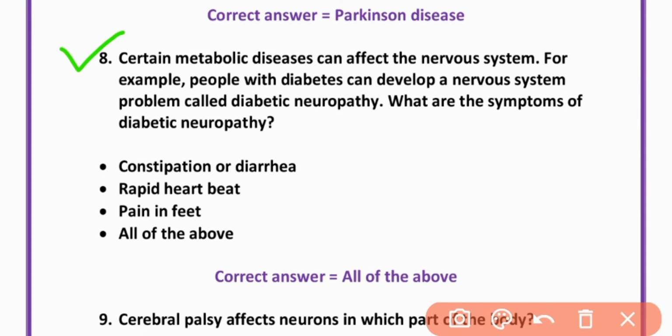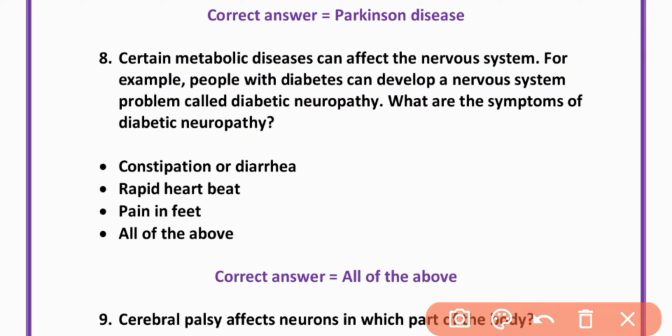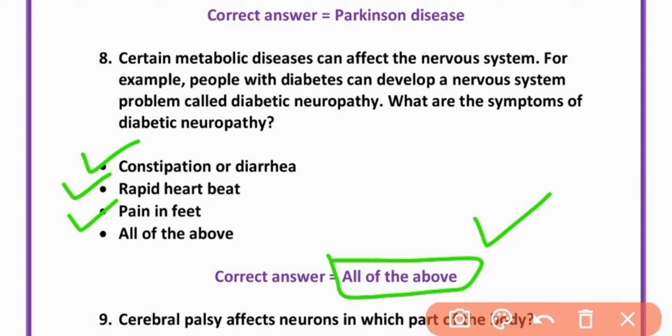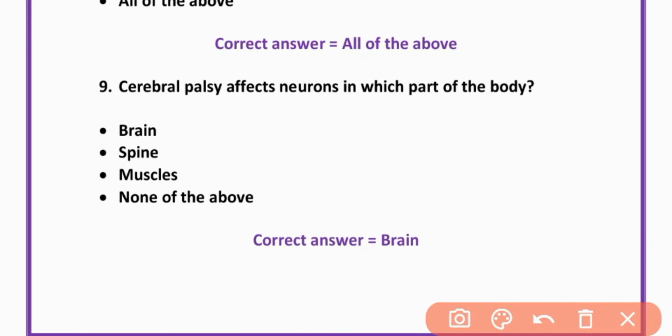MCQ number 8. Certain metabolic diseases can affect the nervous system. For example, people with diabetes can develop a nervous system problem called diabetic neuropathy. What are the symptoms of diabetic neuropathy? Constipation and diarrhea, rapid heartbeat, pain in feet. All of the above are correct. Option B is correct.